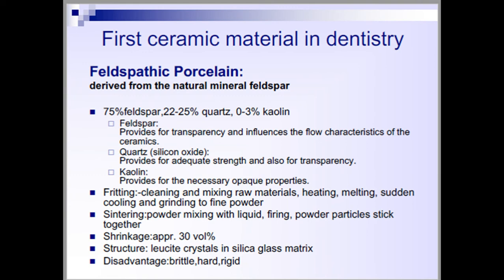As we have discussed in the first few minutes, the composition of dental ceramics includes feldspar, alumina, kaolin, quartz, all those things. So that is the general composition of a ceramic material.